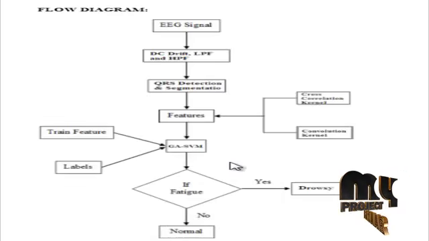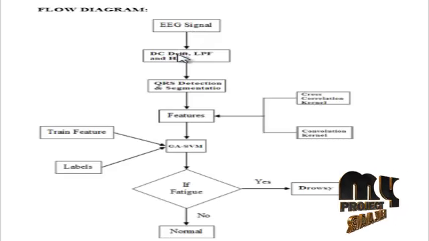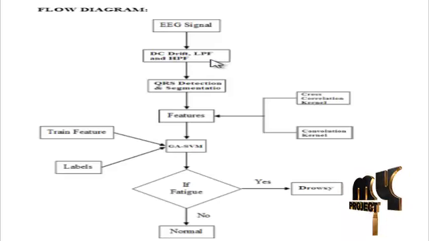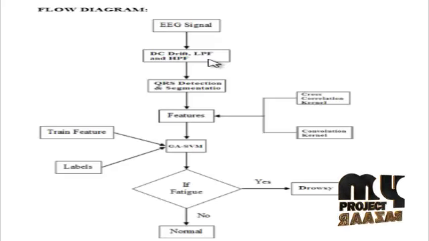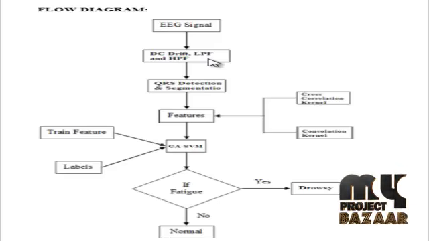Let me discuss the flow diagram for our process. Initially, the ECG signal is taken, and then DC drift elimination, LPF and HPF are performed for pre-processing. In the DC drift stage, the resistor from the amplifier side to ground is to ensure that any input bias currents flow from the amplifier's input terminals.